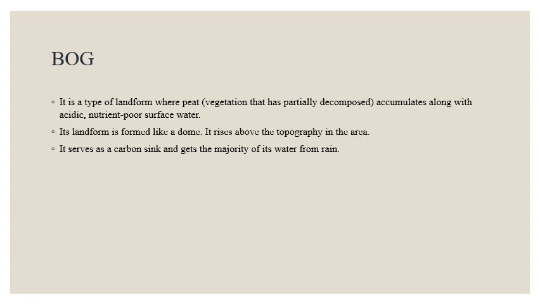Bog. It is a type of landform where peat accumulates along with acidic and nutrient-poor surface. Its landform is formed like a dune. It rises above the topography in the area. It serves as a carbon sink and gets the majority of its water from rain.